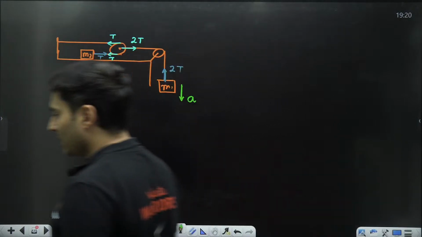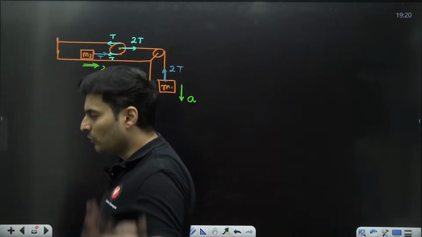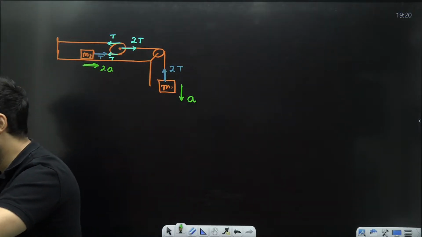Did you understand what I just did? Yes. This follows from the fact that the work done by tension is 0 and all of that. That is the basis of this theory.